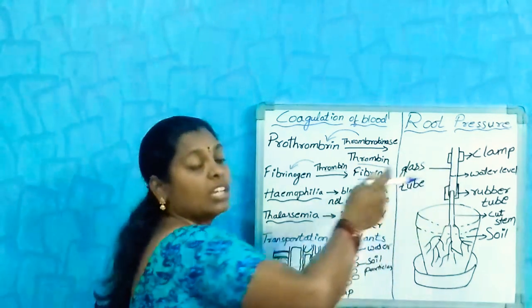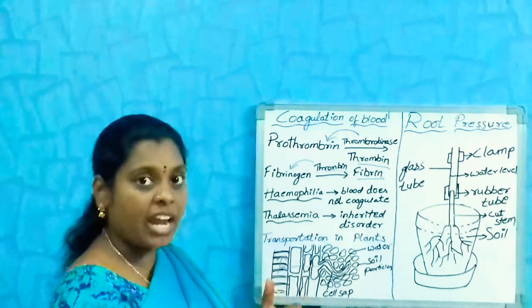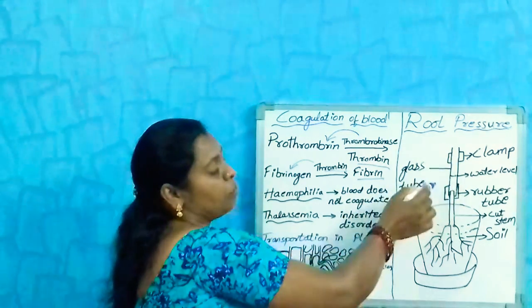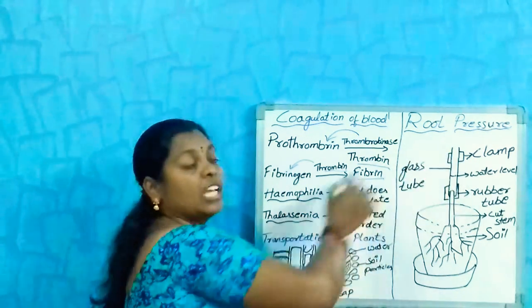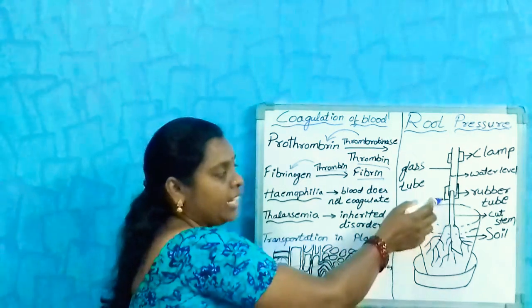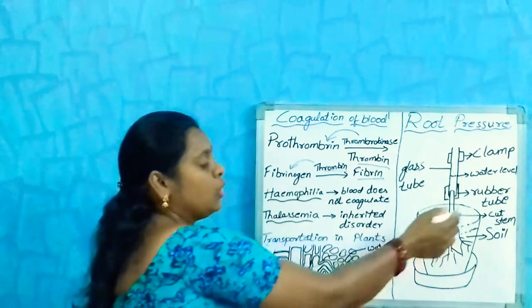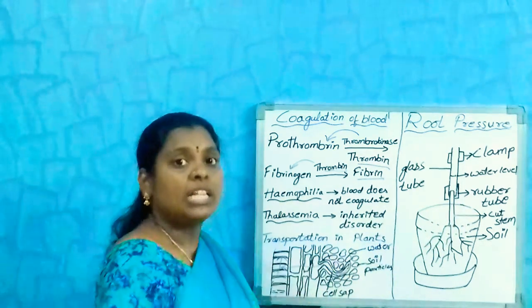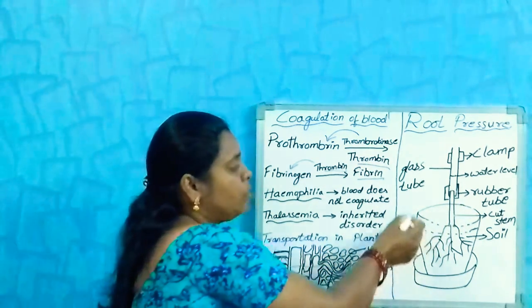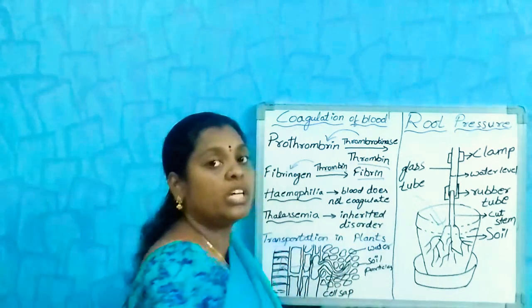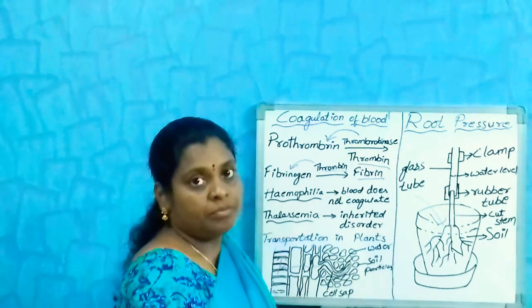With the help of the clamp or stand, take support of the stand and keep this glass rod. Attach this glass rod and stem with the help of the rubber tube. You have to keep it tightly and pour some water to the potted plant.